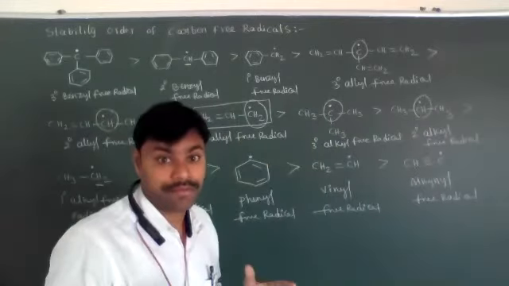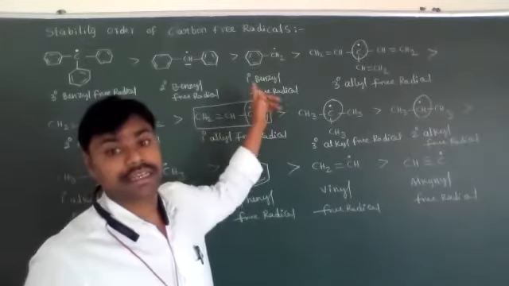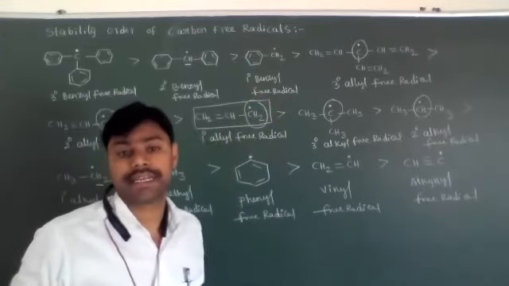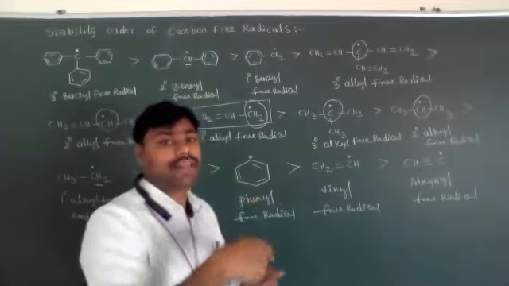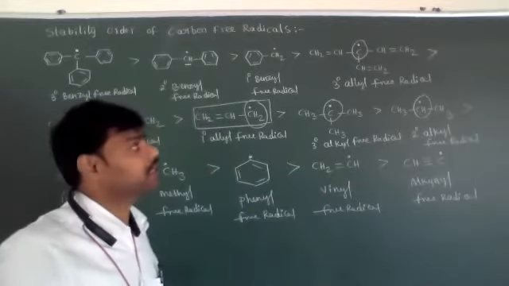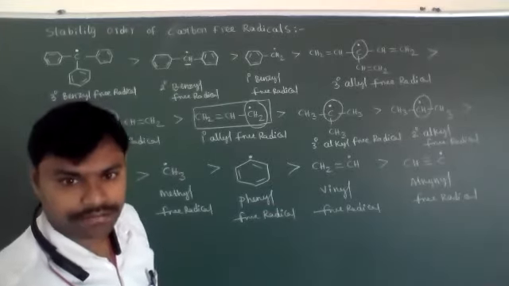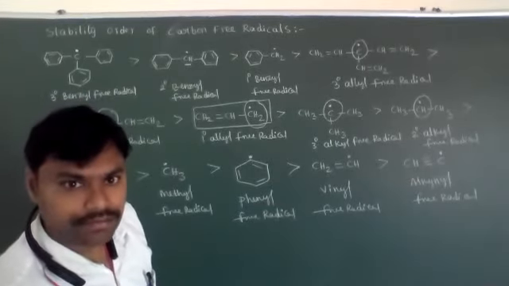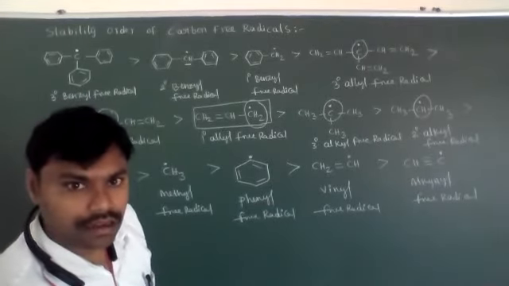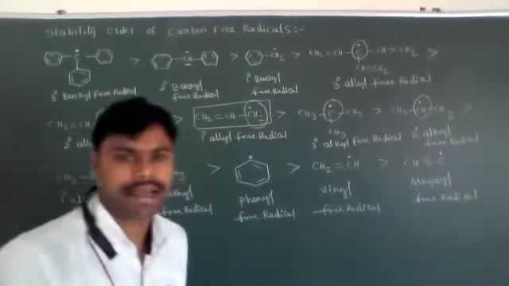In the mechanism of carbon free radical reactions, they form stable free radicals as intermediates. Among that, which stable free radical will be present, and what is the major product in that case? For identification purposes, this free radical stability will be useful. Its uses and applications we will discuss in the further reactions and mechanisms.